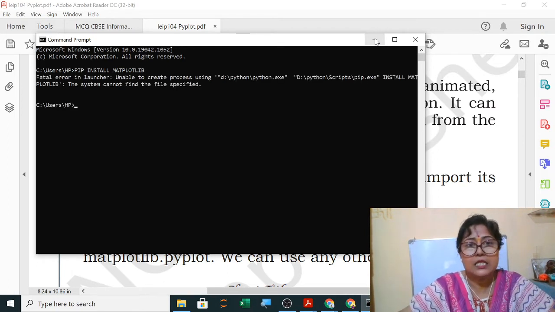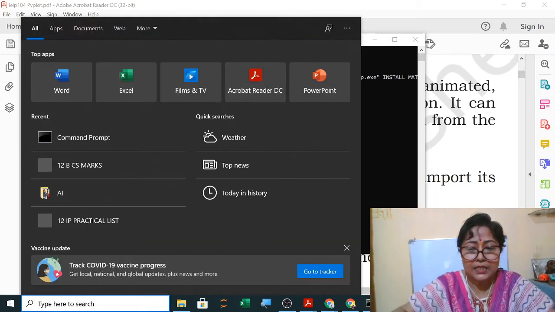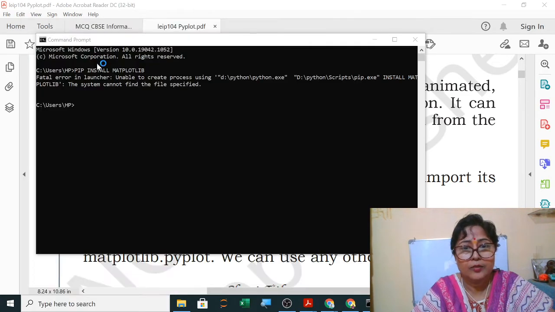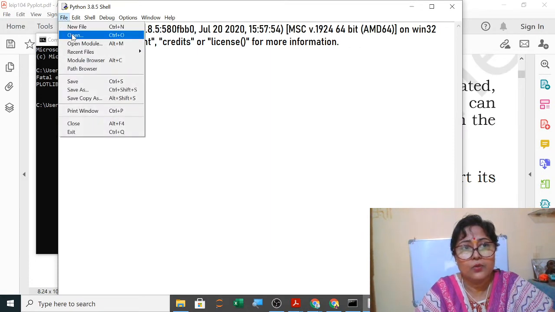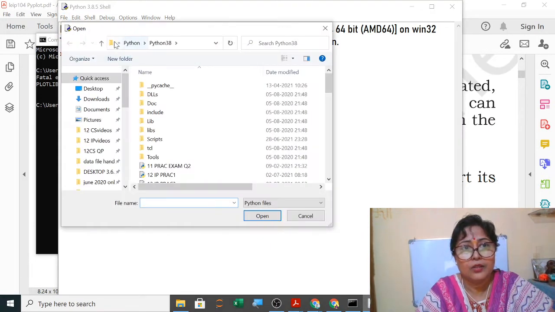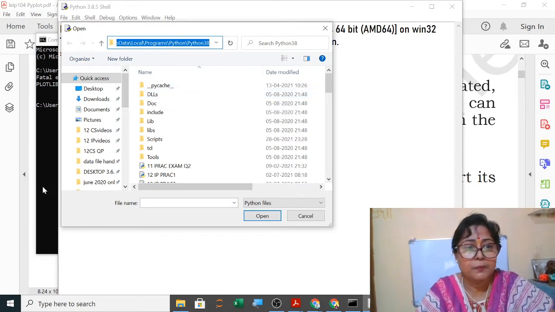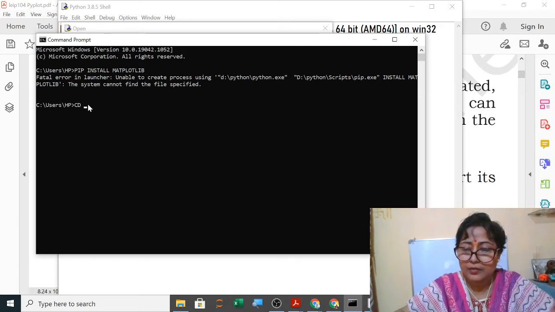So you have to open the path, and then using change directory cd, paste the path.